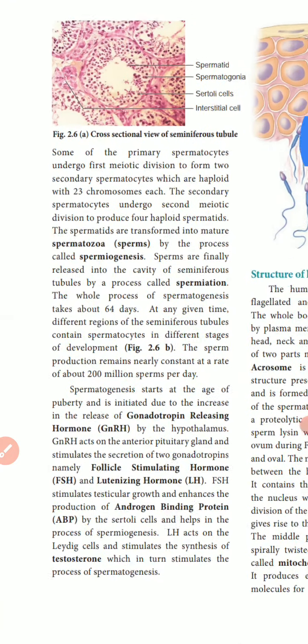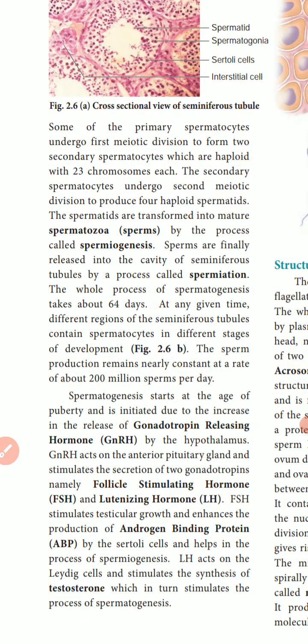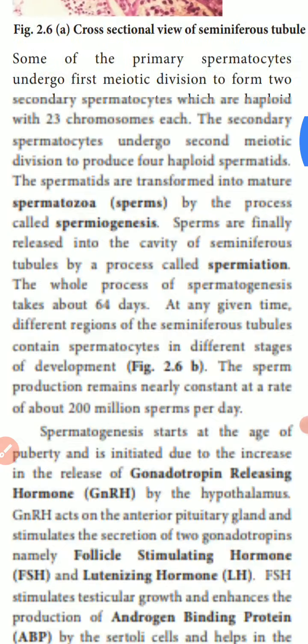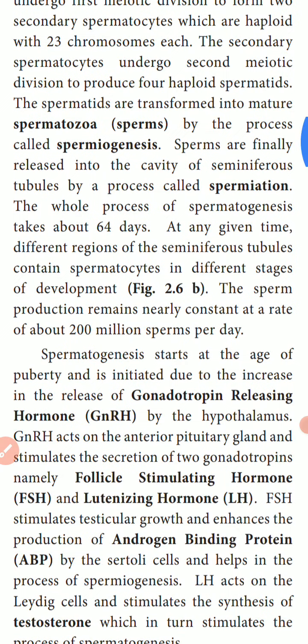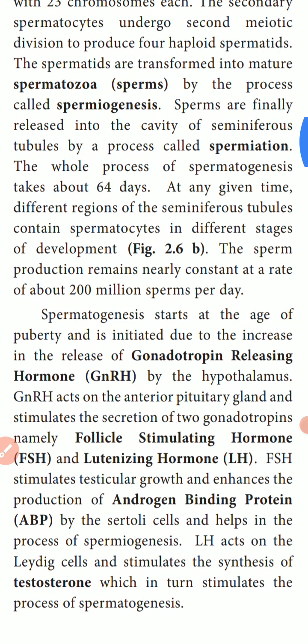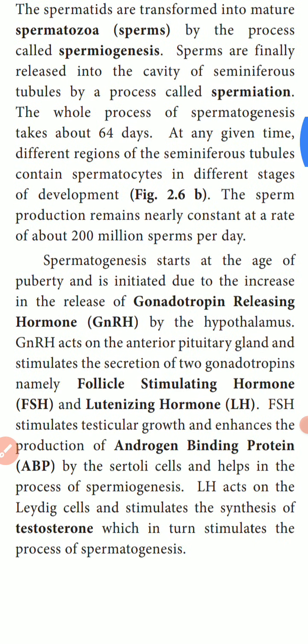64 days. The process of spermatogenesis takes place. One word they'll ask you, take your textbook, just underline 64 days. At a given time, different regions of the seminiferous tubules contain spermatocytes in different stages of development. The sperm production remains nearly constant at the rate of about 200 million sperms per day. Underline this one, they'll ask you, 200 million sperms per day will be produced.